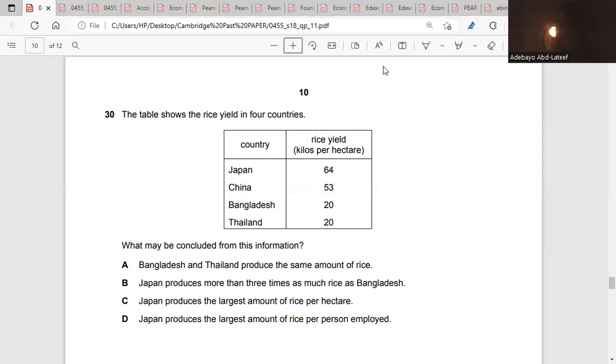So that's all about Paper 1, 2018, Economics, May/June.